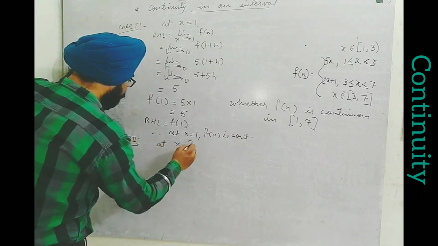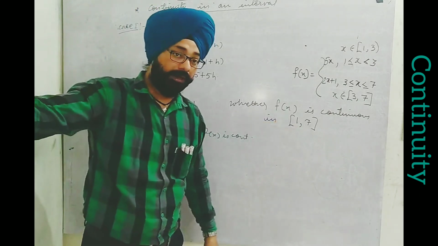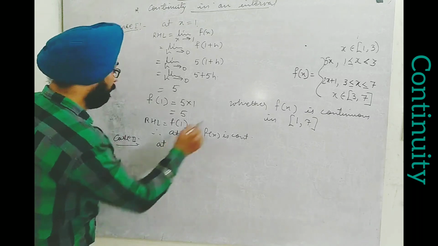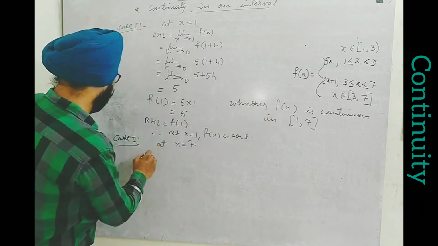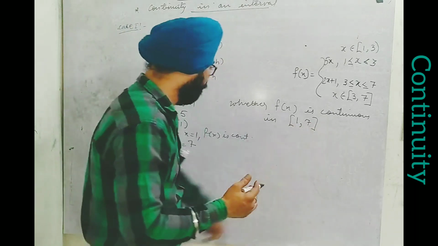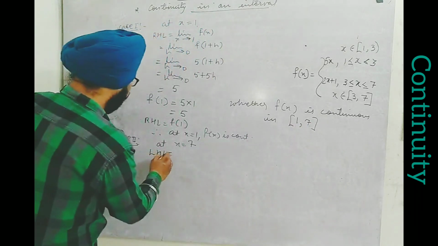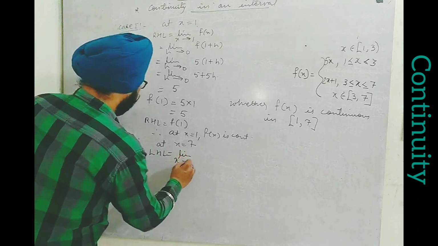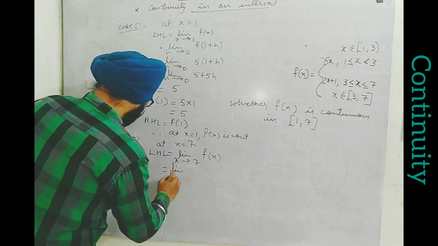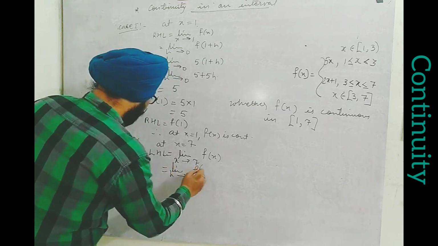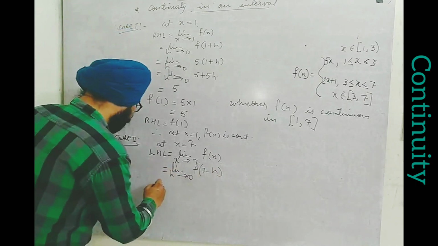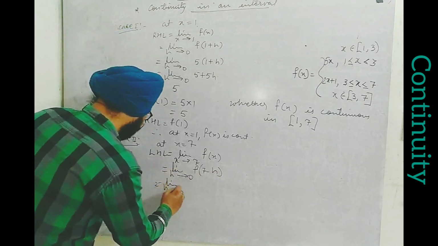Now case number 2, at x equal to 7. Similarly, 7 is the extreme point, on the right hand side of the interval, so we will take its LHL only. As you can see, on the right hand side there is no existence of the function at any value. LHL will be limit x tends to 7 of f(x), that is, limit h tends to 0 of f(7 minus h).